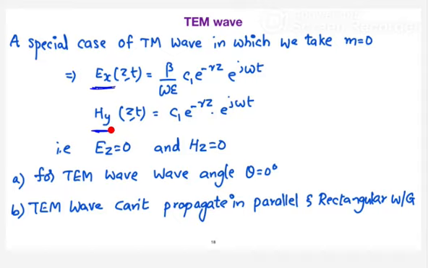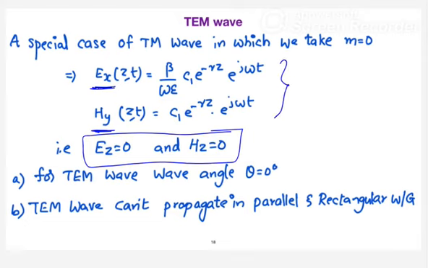And if you see the equation I had earlier, for TM00, Ez equal to 0 and Hz equal to 0. Can I call this a TEM wave or not? Transverse electromagnetic wave. Can I call this or not? Yeah. Electric field in X direction, magnetic field in Y direction, propagation in Z direction. So I can call this a transverse electromagnetic wave.